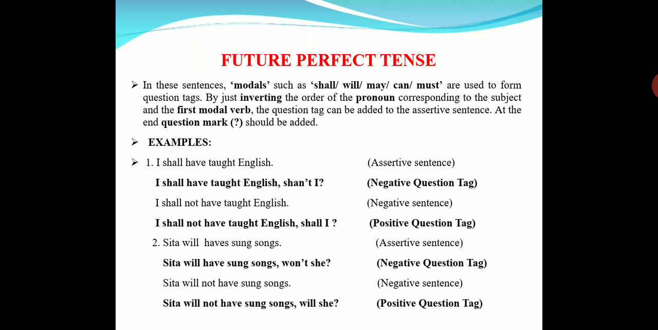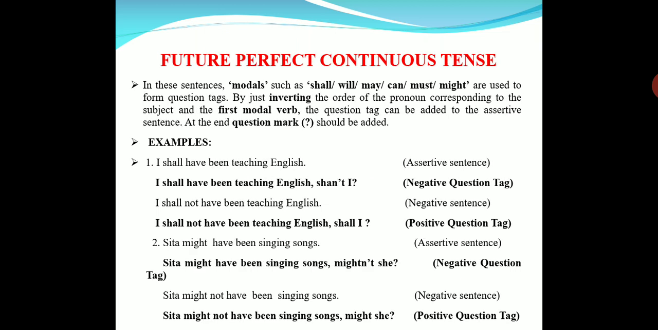I shall have taught English. Shan't I? For shall, we use shan't I, the short form of the negative. Shall not is shan't. I shall have taught English, shan't I? I shall not have taught English, shall I? Sita will have sung songs. Won't she? For will not, the short form is won't. Sita will not have sung songs, will she?